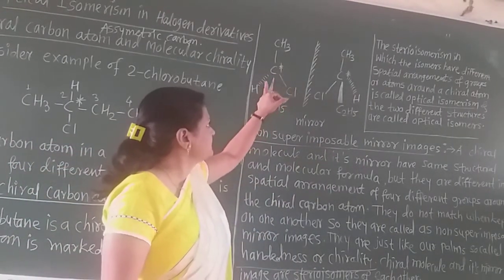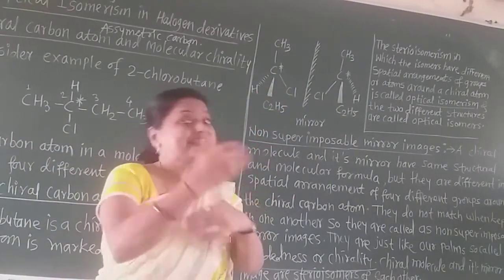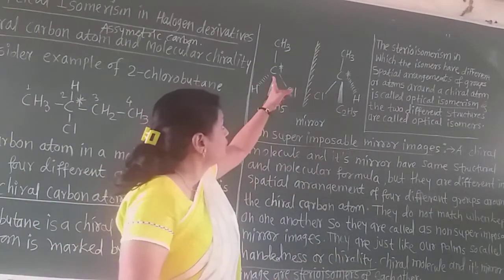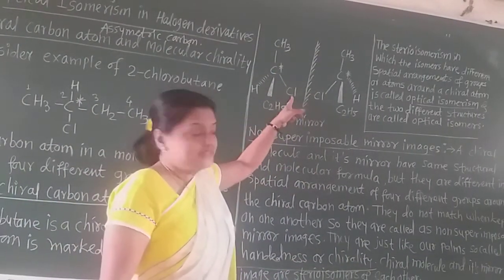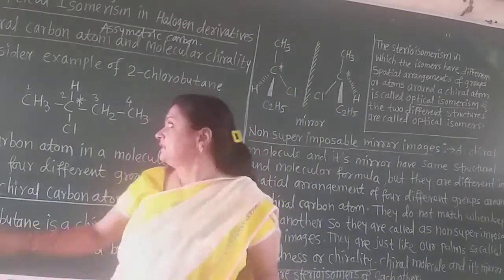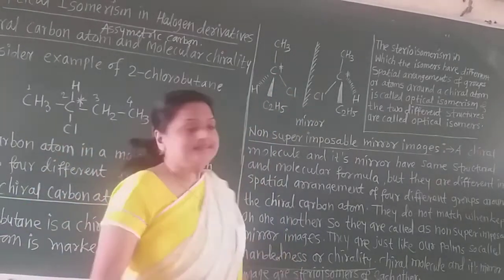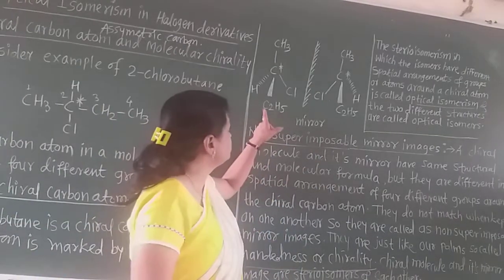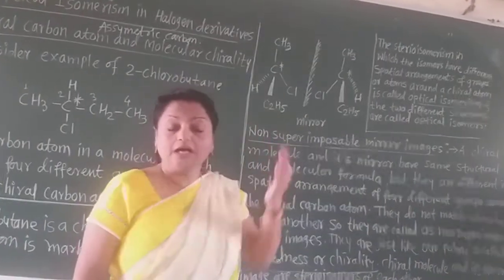One is the hydrogen which is to the back side. Again chlorine is at the side of that. This chlorine is there and this C2H5 group.